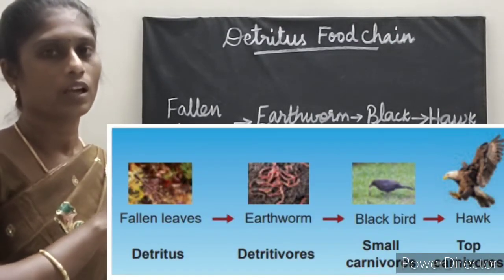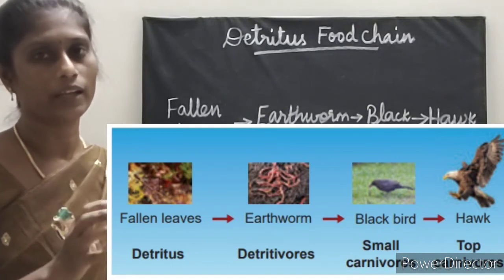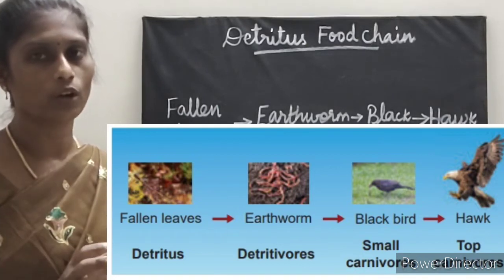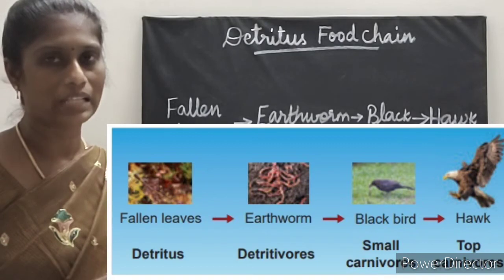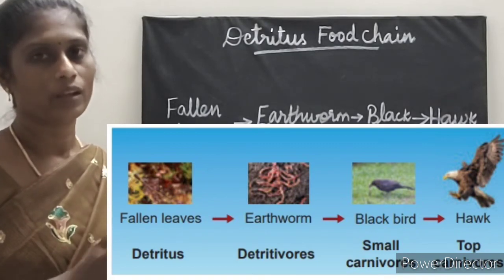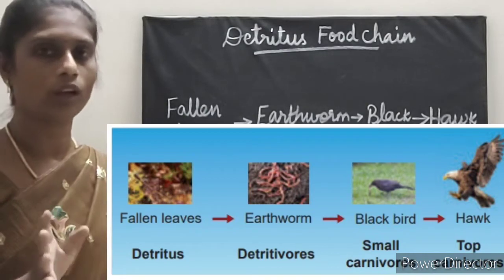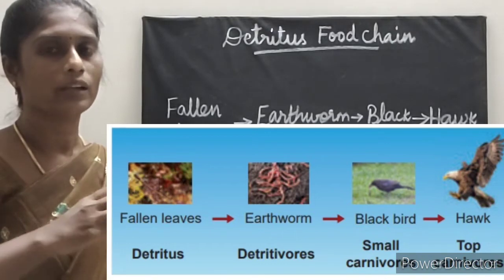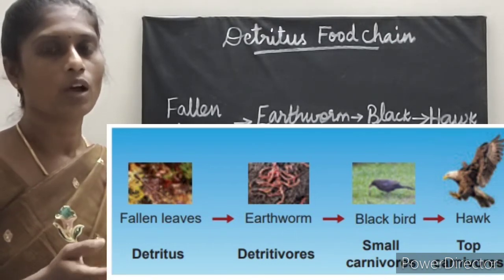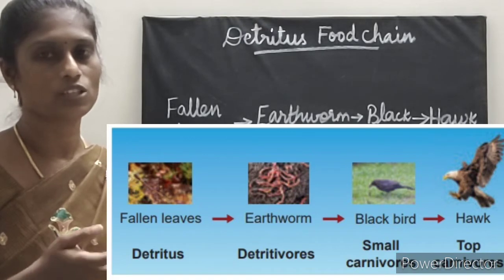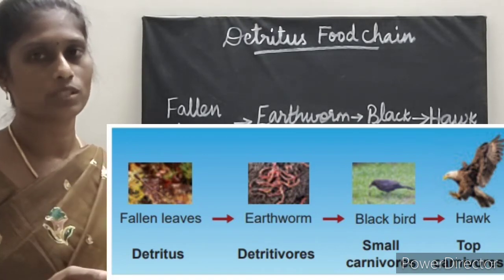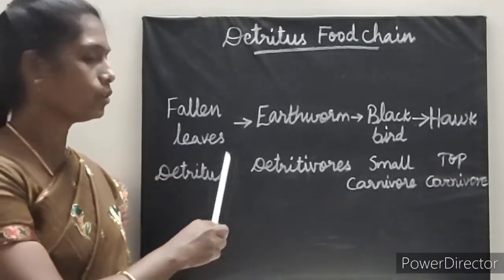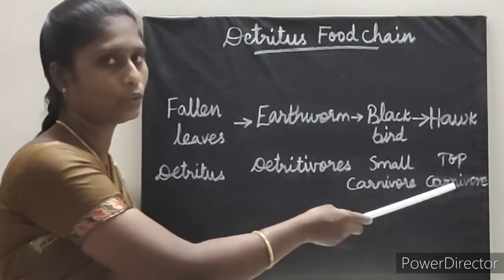So this food chain begins with dead organic matter. The main source here is also dead organic matter. A large amount of dead organic matter is derived from dead plants, animals and their excreta. This type of food chain is present in all ecosystems. The transfer of energy from dead organic matter is through a number of organisms called detritus consumers. And then from detritus consumers to small carnivore and then to the top carnivore.